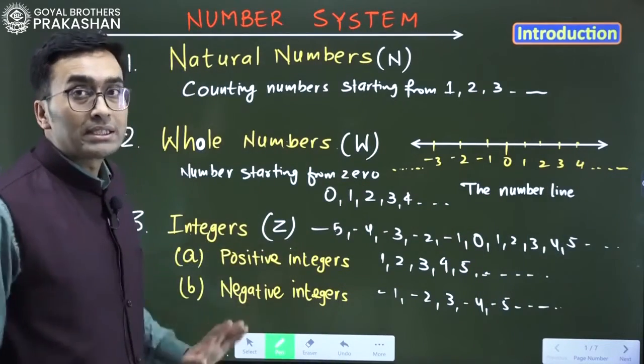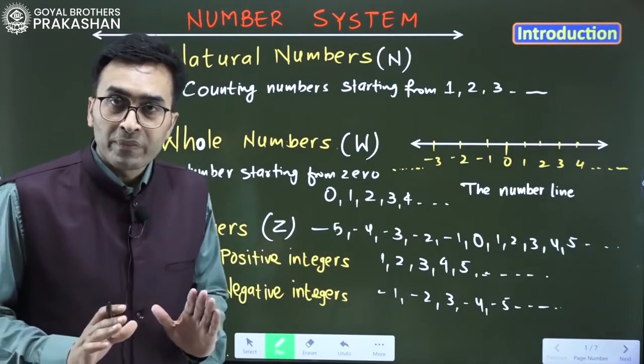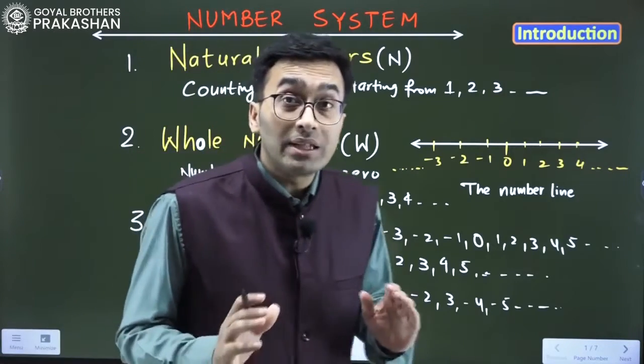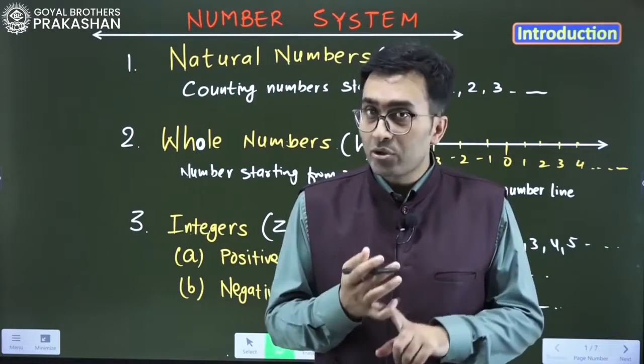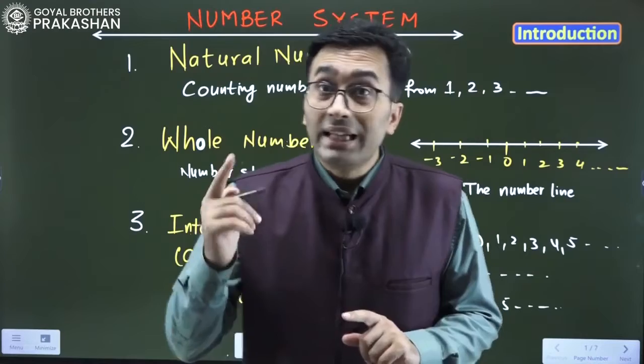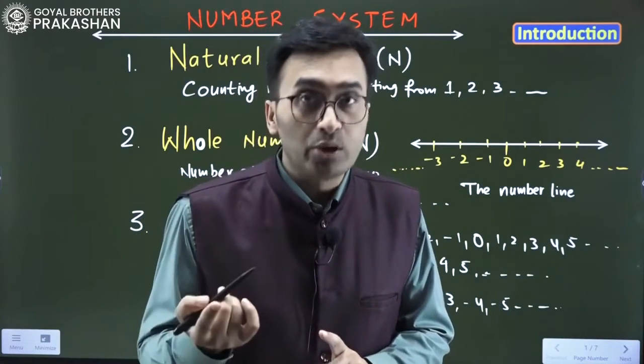So this comes under the integers: positive, negative and 0. So I think we are clear about the number system. The types of numbers were natural numbers, starting from 1, then whole numbers, starting from 0.